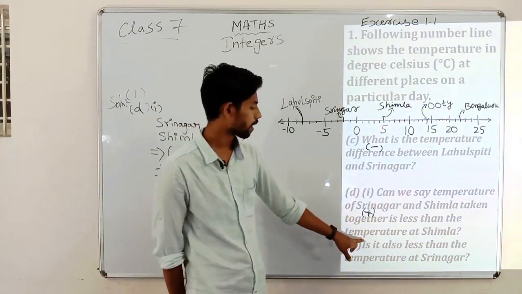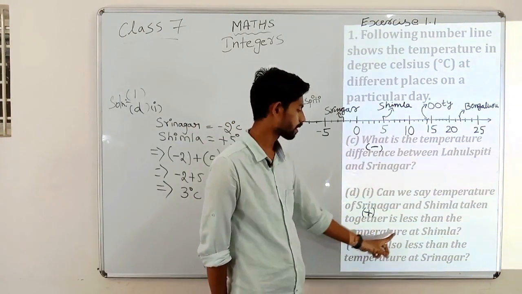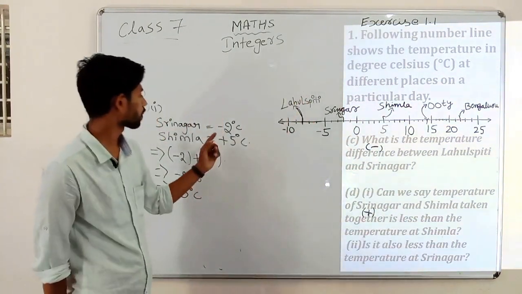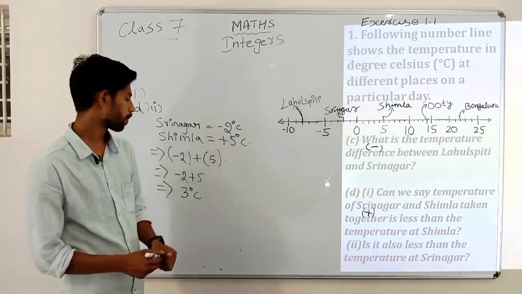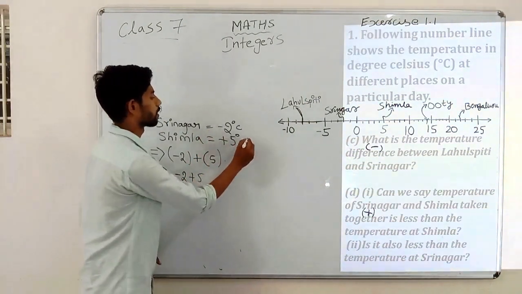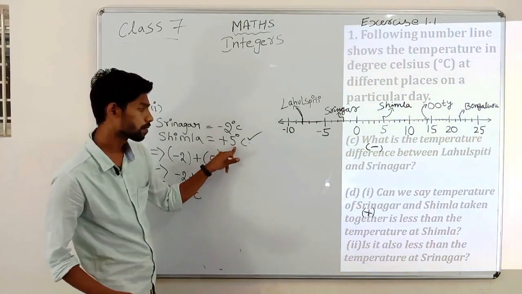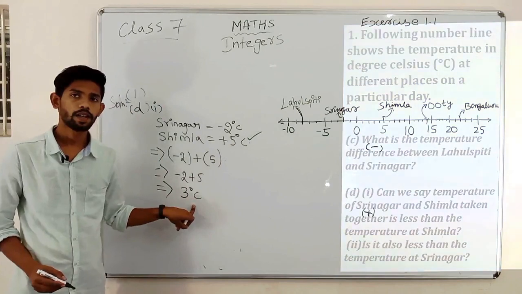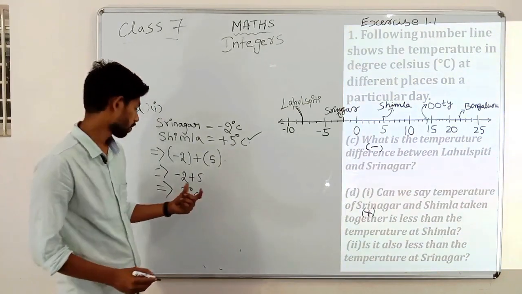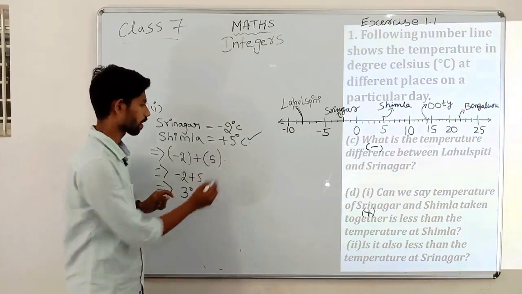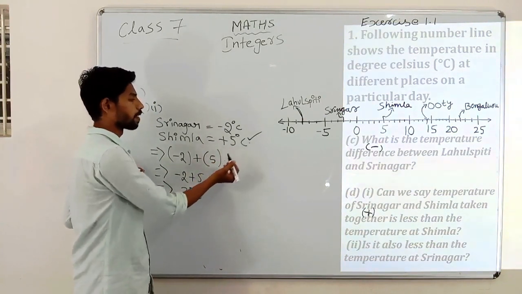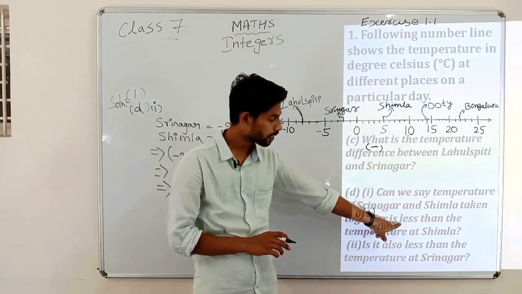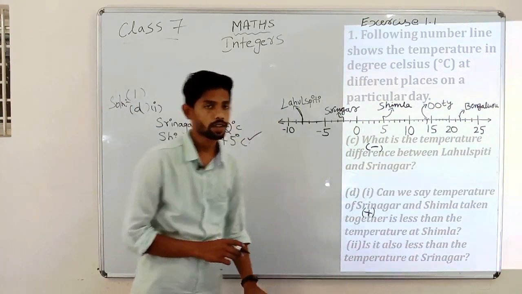And again it is asking whether the temperature taken together is less than the temperature of Shimla. Now what is the temperature of Shimla? Shimla's temperature is 5 degree Celsius. Is 5 degree greater than 3? No, 3 is less than 5 degree. So it is asking, is it less than the temperature of Shimla?